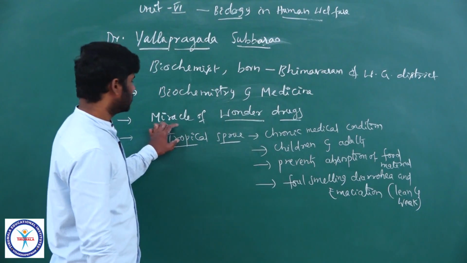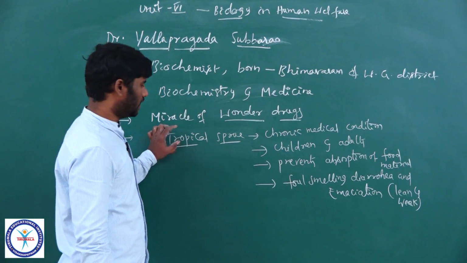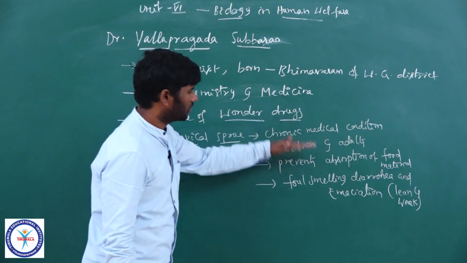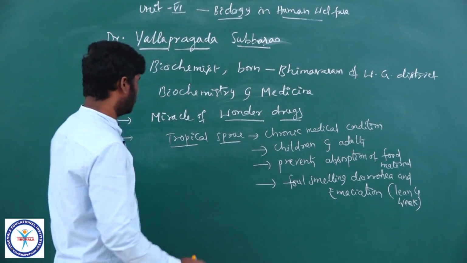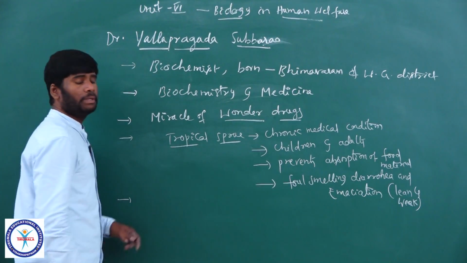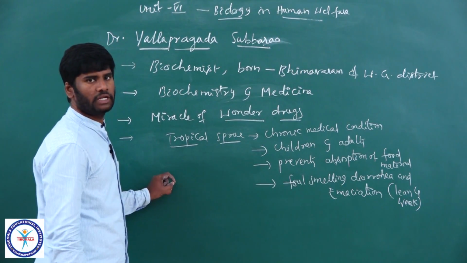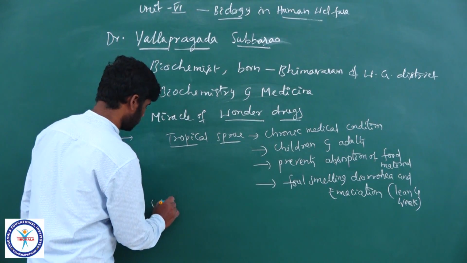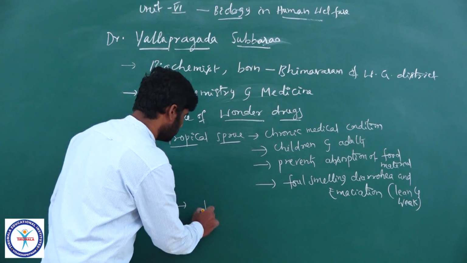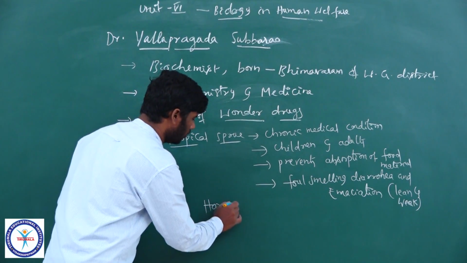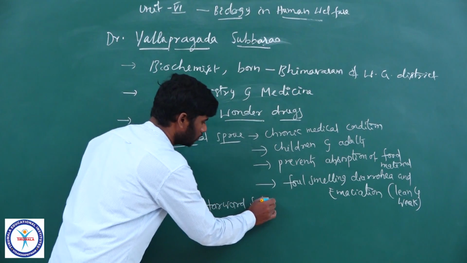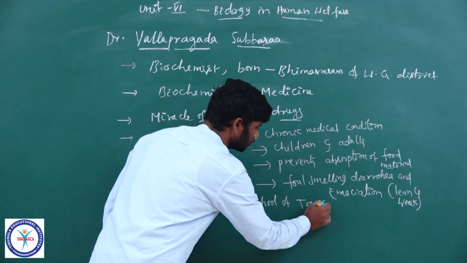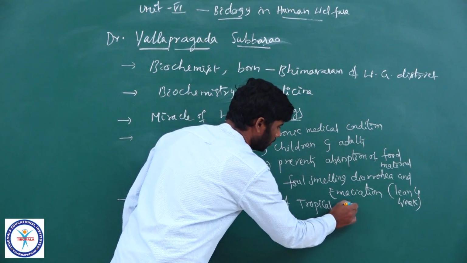The person becomes or looks very lean and weak. So his younger and elder brother died due to tropical sprue. So these are the symptoms of tropical sprue. Then he was deeply affected and decided to invent a medicine. Then he went to USA, joined Harvard School of Tropical Medicine.